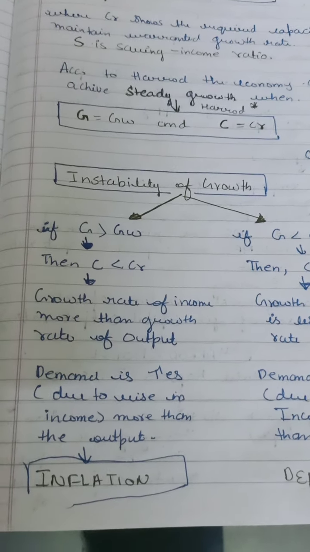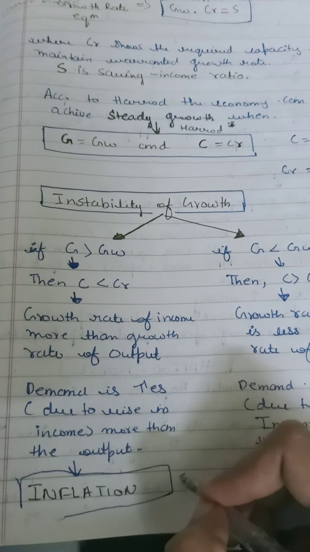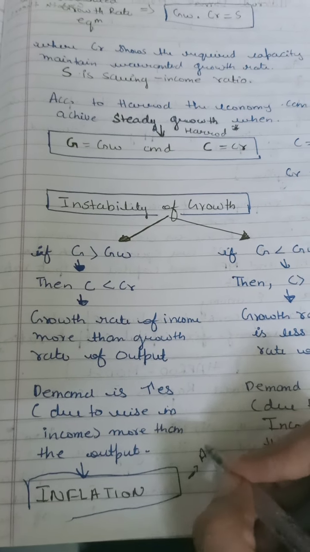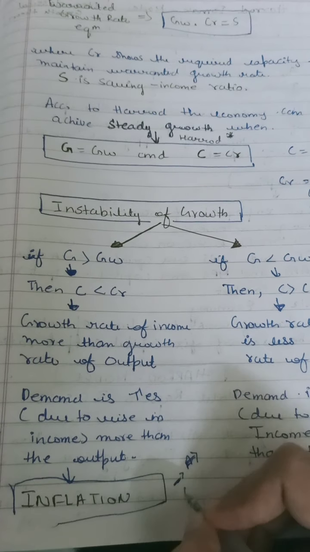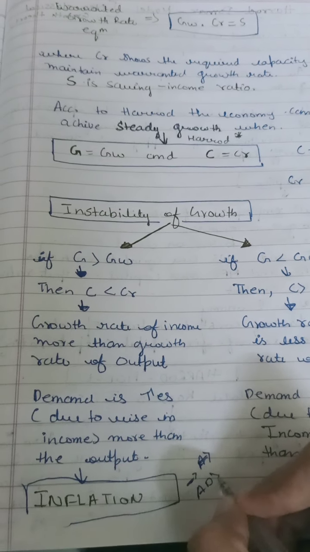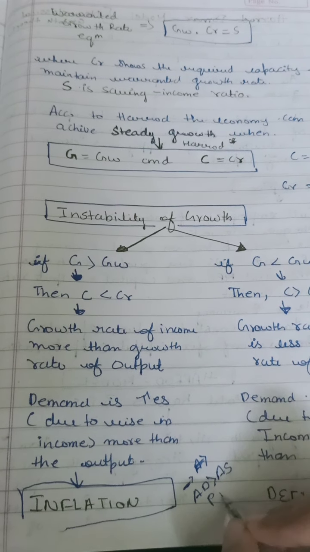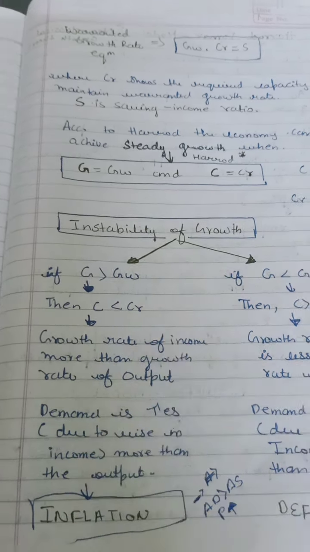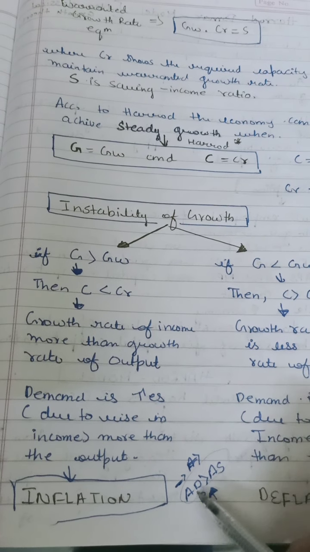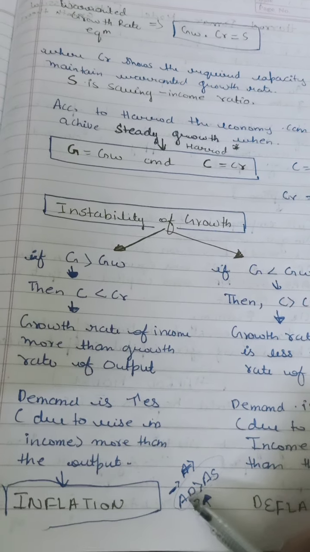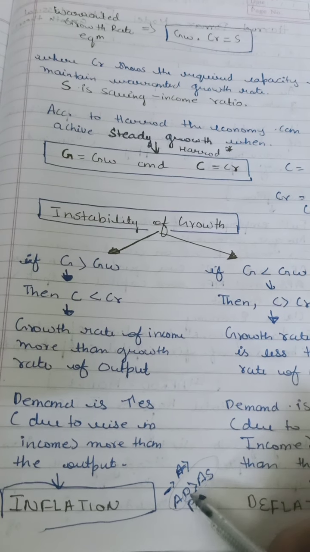When price increases on a continuous basis, and in inflation your aggregate demand exceeds your aggregate supply, and your price increases constantly. Okay, so this is the situation where an inflationary gap arises, when your demand is more than supply. So to decrease this demand,